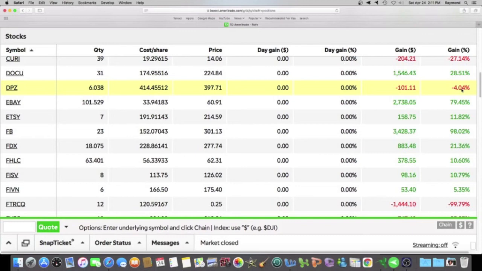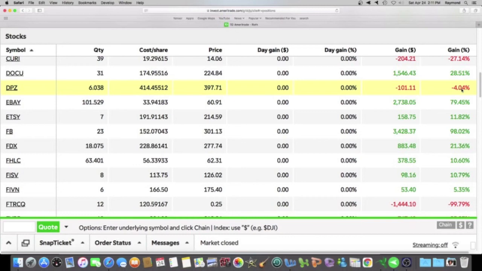So I just got finished showing you guys examples of, you want to look at companies that are bringing in the revenue and profitable, and you're probably going to make money. But now I'm showing you a company that is bringing in revenue and they're profitable, and I'm losing. I'm negative. I'm red. So why am I negative or red?